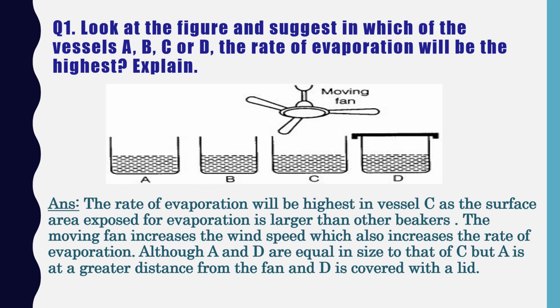As all of you know, evaporation is the process of conversion of liquid into gas at atmospheric pressure below its boiling point.